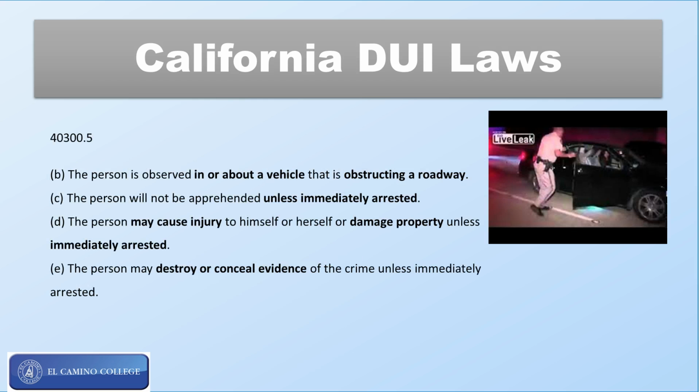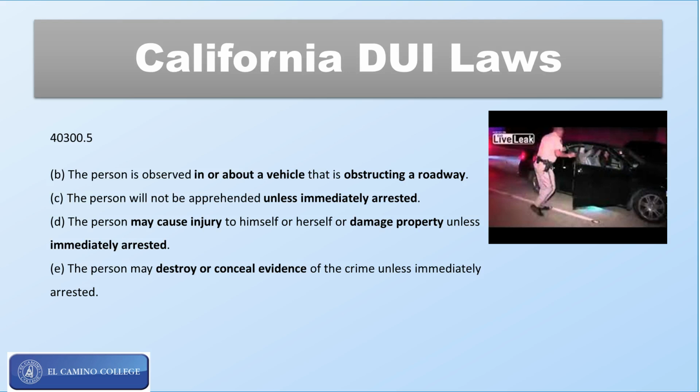We also have 40300.5 that says if you're in or about a vehicle, we can arrest you for DUI. And basically the thought process behind that is if you're in or about a vehicle and you're under the influence of alcohol and we let you drive away, you're going to hurt somebody. So those are the things we have to prove, that if we don't immediately arrest you, you're going to get away with the crime, and if we let you go, you're going to drive away and you're going to hurt somebody.